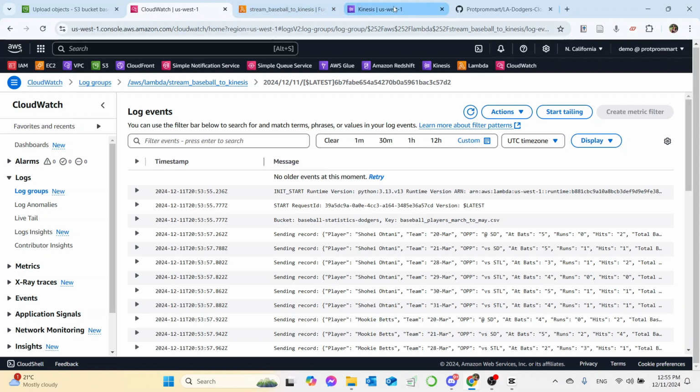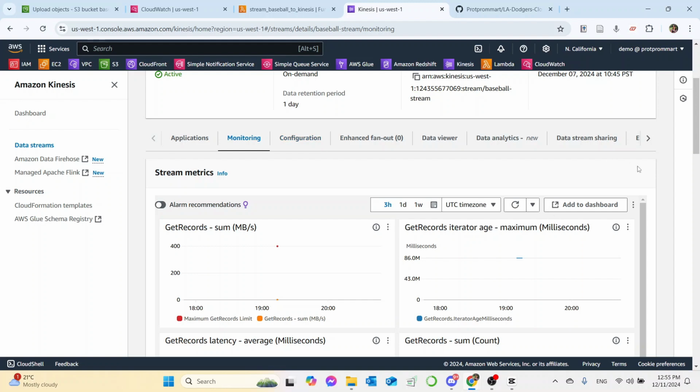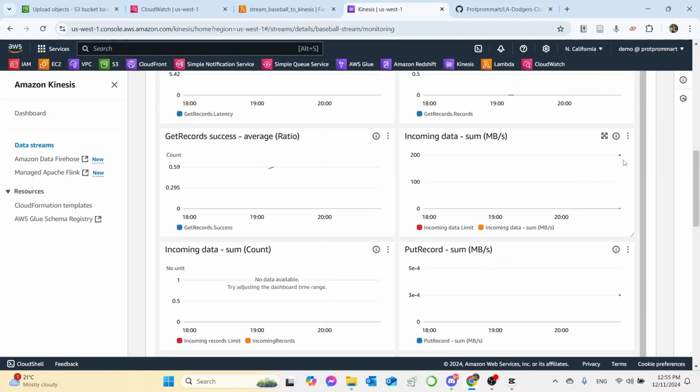Then we want to go to Kinesis to check if there's any new data coming in. So we can see that there is data coming in right here, incoming data sum and incoming data limits.